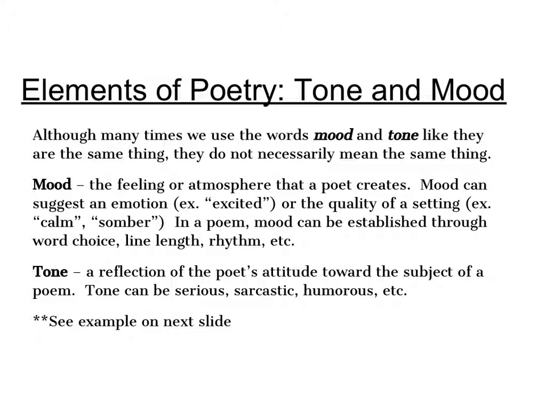Although many times we use the words mood and tone like they are the same thing, they do not necessarily mean the same thing. Mood is the feeling or atmosphere that a poet creates. Mood can suggest an emotion, such as excited, or the quality of a setting, such as calm or somber. In a poem, mood can be established through word choice, line length, rhythm, etc. Tone is a reflection of the poet's attitude towards the subject of a poem. Tone can be serious, sarcastic, humorous. Let's look at an example on the next slide.